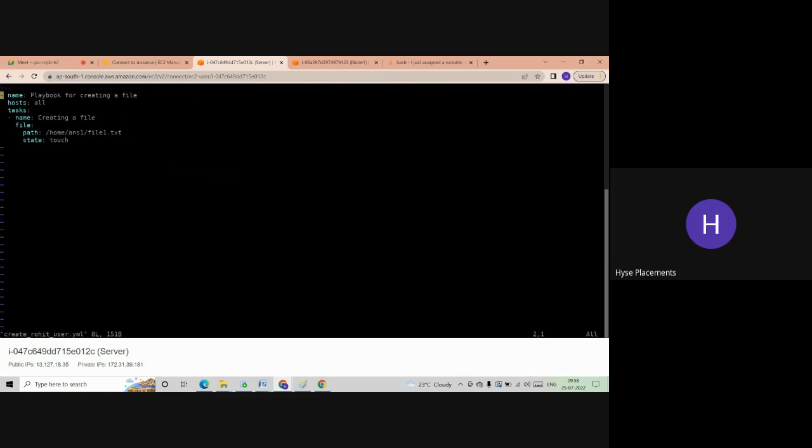So here you change. Here is our variable section. Paths, row with, and creating a user.